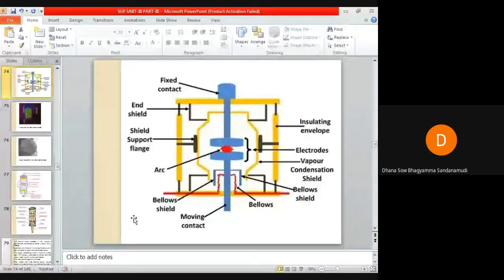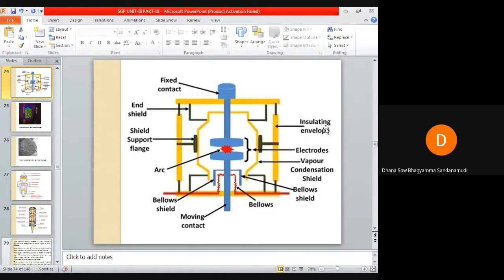Let us discuss the operation of this vacuum circuit breaker. This is the insulating envelope in which all the circuit breaker contacts are placed. This insulating envelope is made up of glass, glass fiber reinforced plastic, or porcelain.